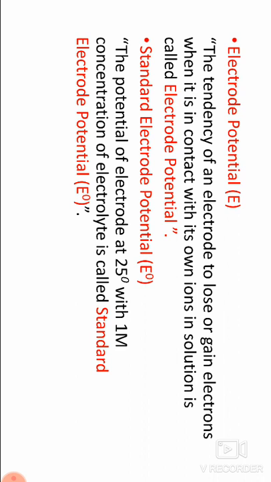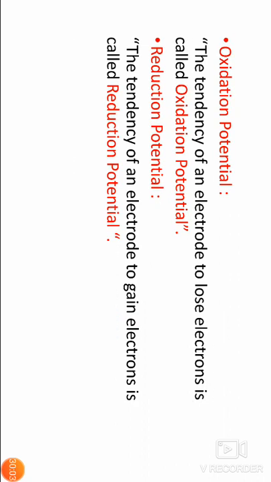Standard hydrogen electrode, SHE, or normal hydrogen electrode, NHE. It contains 1 molar HCl in a vessel in which a platinum plate is partially dipped, acting as a conductor.